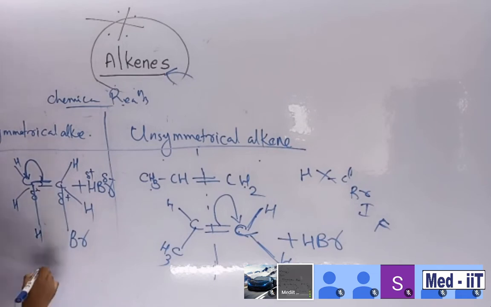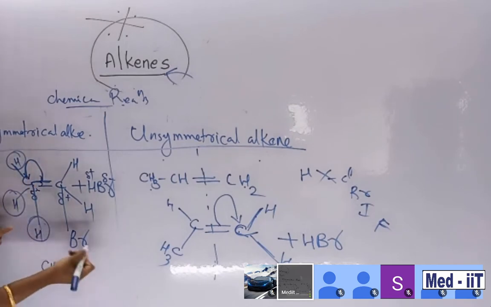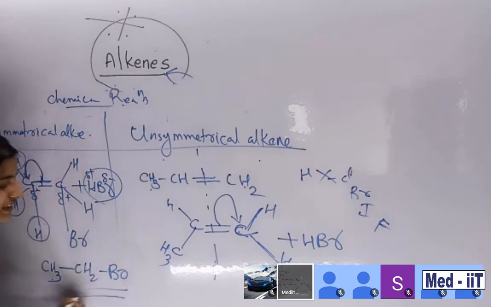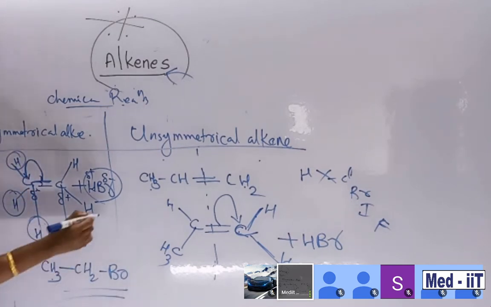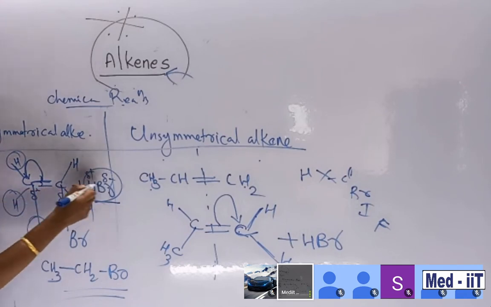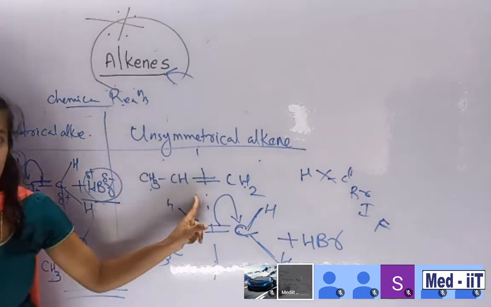So what about the product? CH3, CH2, and the incoming hydrogen from the HBr, then remaining CH2Br. This is your addition product if we add HBr to the symmetrical alkene. Why symmetrical alkene? I am especially concentrating on it because there is no issue where it will add. Bromine can add here also, and hydrogen can end up here also, because they are symmetrical. But in the other kind of situation, it is different.